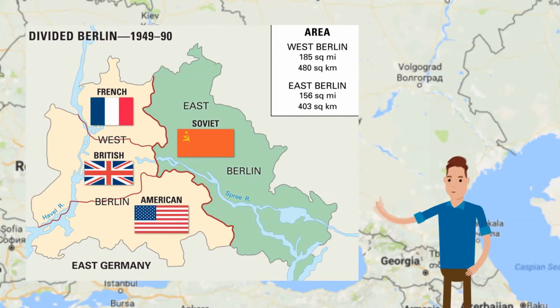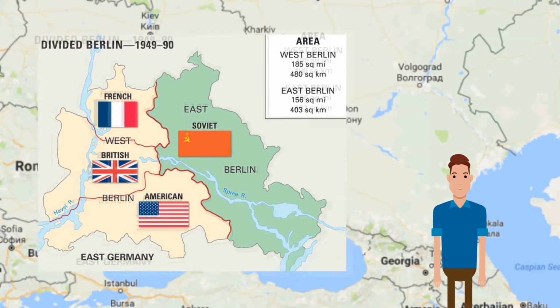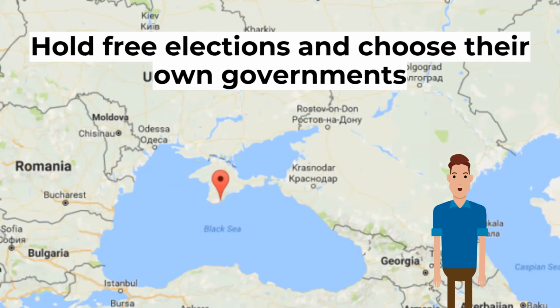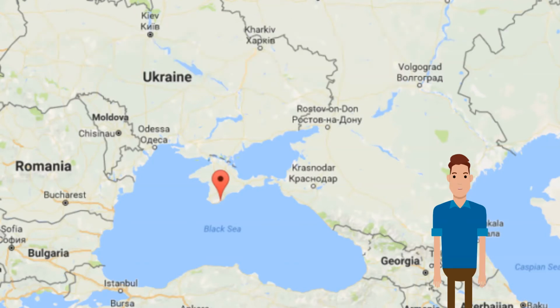Secondly, the German capital of Berlin was deep inside the Soviet zone, and it too was divided into 4 zones, each controlled by one of the Allied powers. Berlin would be a source of tension throughout the Cold War. Thirdly, all countries freed from Nazi control were to be guaranteed the right to hold free elections and choose their own government. However, Stalin was offered a sphere of influence over Eastern Europe.